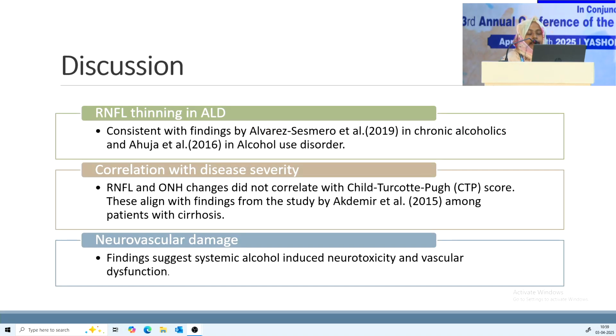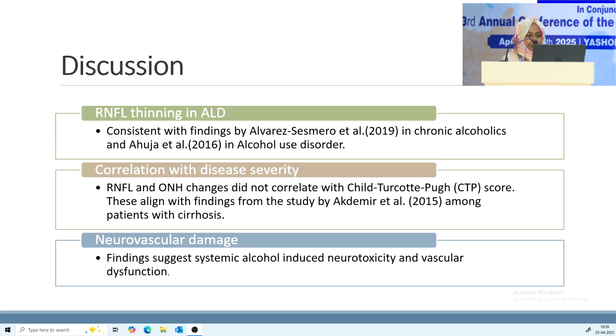RNFL thinning in alcoholic liver disease is consistent with findings by Alvarez-Cismero et al. in chronic alcoholics and Ahuja et al. in alcohol use disorder. RNFL and optic nerve head changes did not correlate with Child-Turcotte-Pugh score. These align with the findings from the study by Agdamir et al. among patients with cirrhosis.